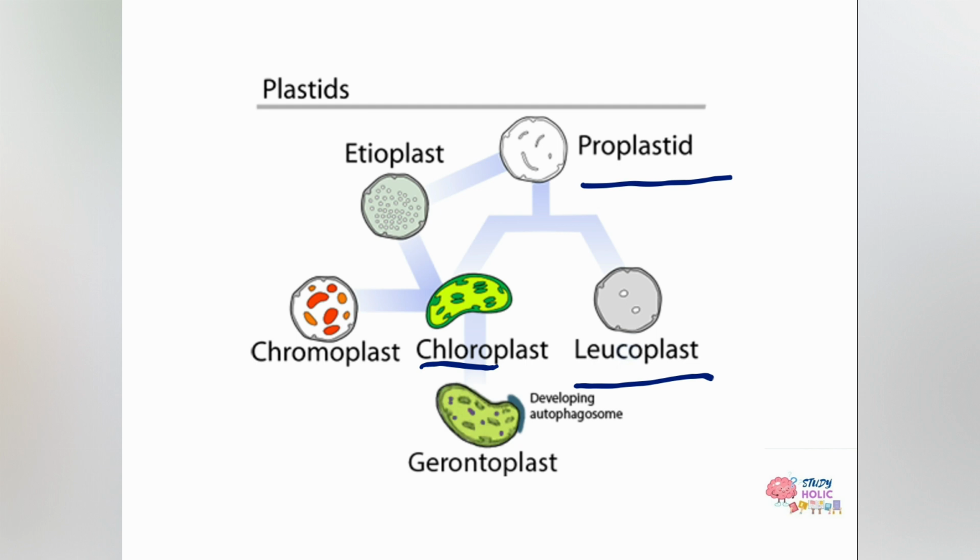So, what is the difference between chloroplast and leucoplast? The chloroplasts are basically green plastids, and the leucoplasts are basically colorless plastids. There is a third type as well, that is chromoplast. Now, let's discuss them in detail.